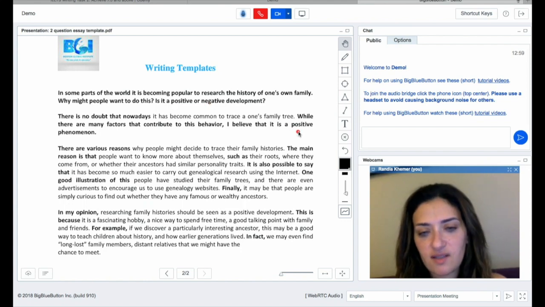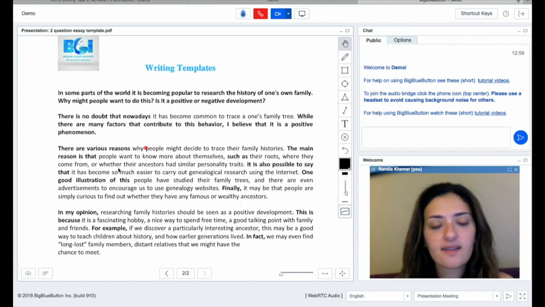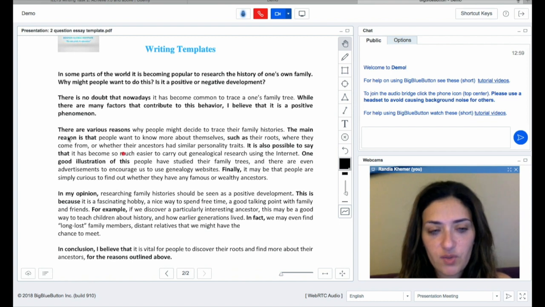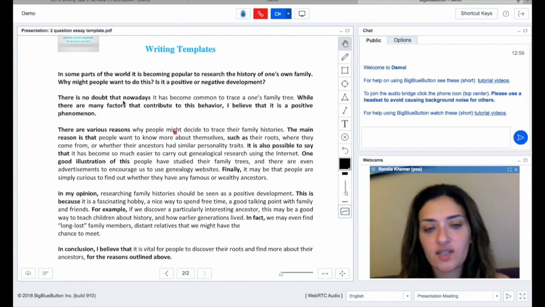You believe that it is a positive. Okay? Then body paragraph number 1, you're going to answer the first question. There are various reasons why people might decide to trace their family histories. So what you did is you changed the question into a noun clause. There are various reasons or there are various factors why people want to do this. So instead to do this, you're going to say trace their family histories.